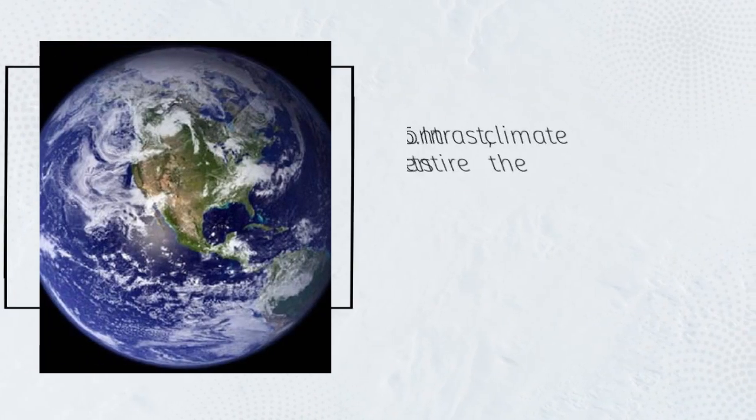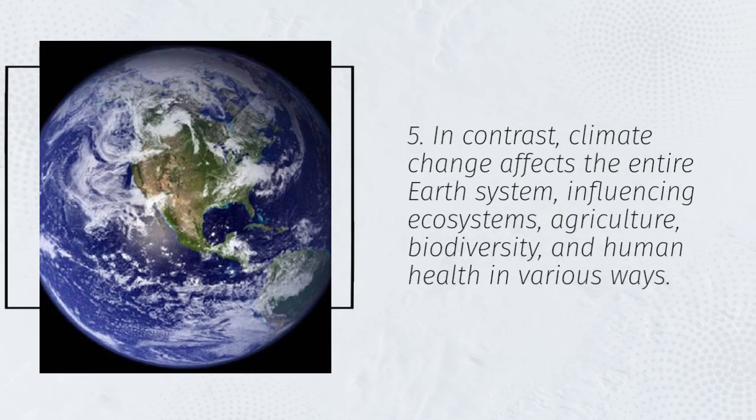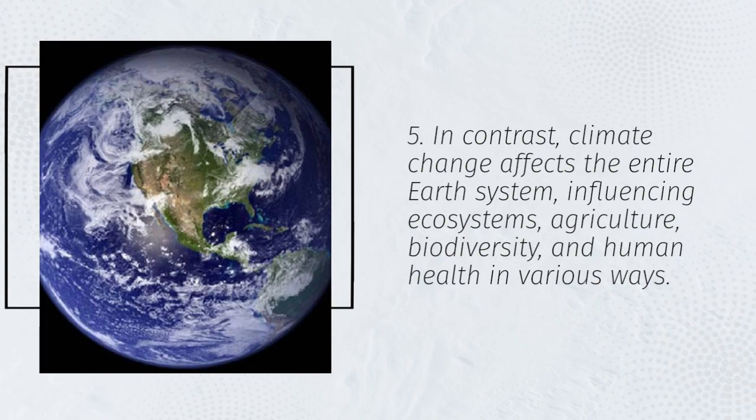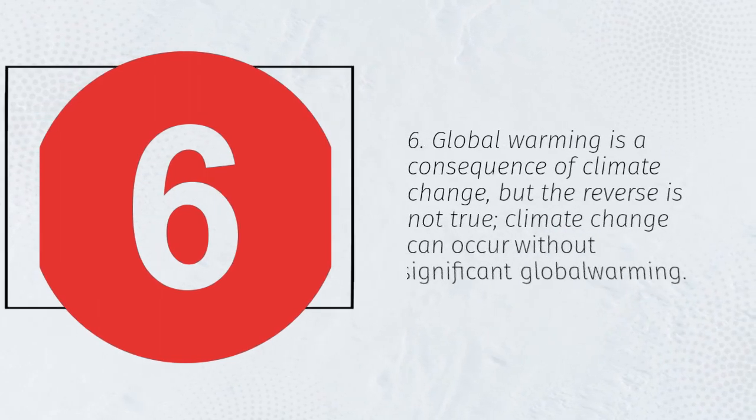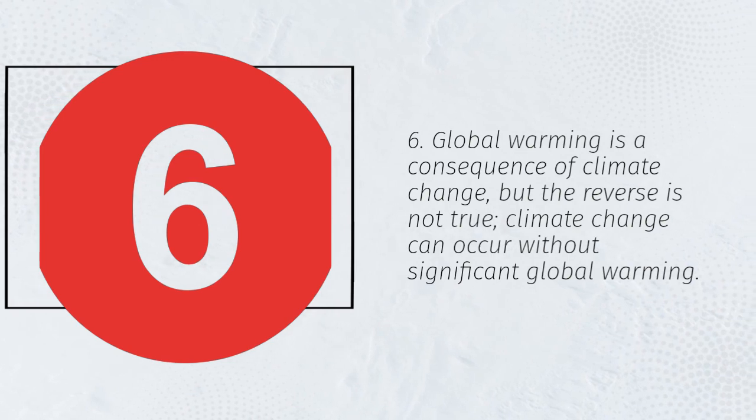5. In contrast, climate change affects the entire Earth system, influencing ecosystems, agriculture, biodiversity, and human health in various ways. 6. Global warming is a consequence of climate change, but the reverse is not true. Climate change can occur without significant global warming.